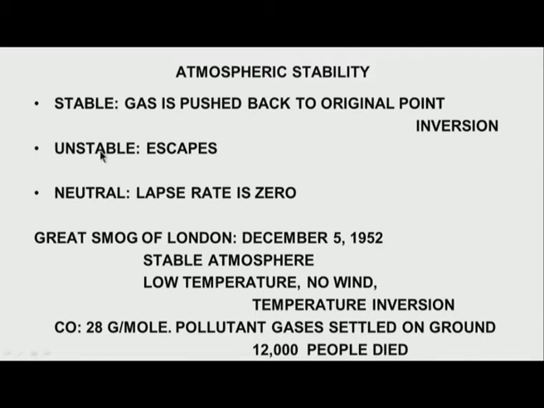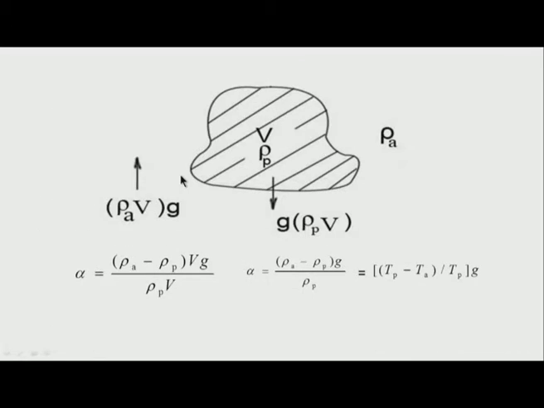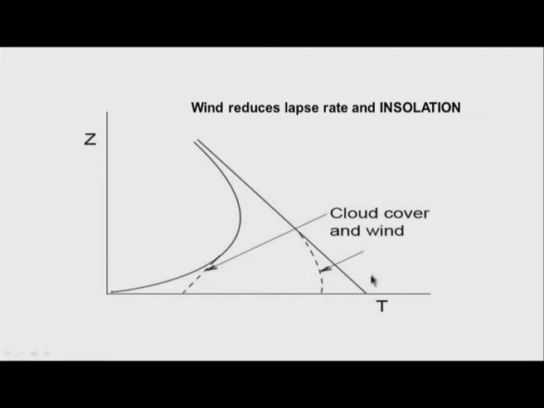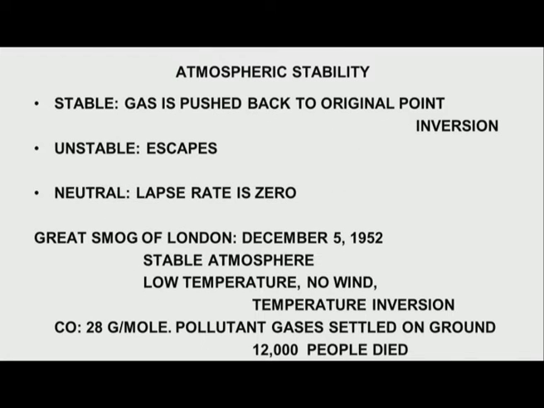Therefore, the atmospheric stability is defined as stable, unstable, or neutral according to the gradient. Let us go back and see what it is. If I have a negative gradient, we say the atmosphere is unstable. If I have a temperature inversion or a positive gradient, the atmosphere is stable, and this is mainly what decides whether there is going to be some accumulation of vapor on the surface of the earth. Let's take one typical example.